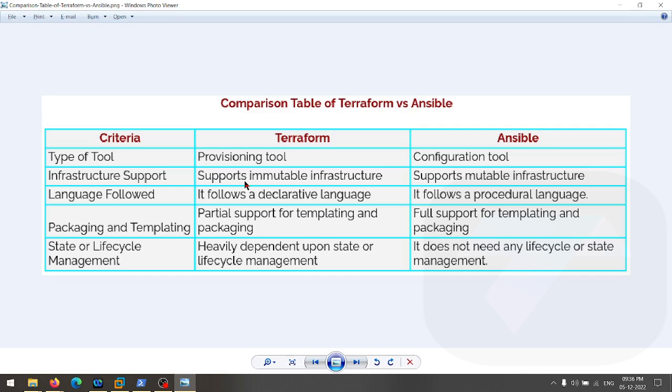Packaging and templating. Now, what is the meaning of packaging and templating? Basically, templating is also the same as modules, right? And packages support. A package is basically a group of modules, you can say. We just got to know that Terraform has lots of modules, so definitely you will have lots of packages in Terraform. A package is nothing but a group of modules, and every module has a few functions.